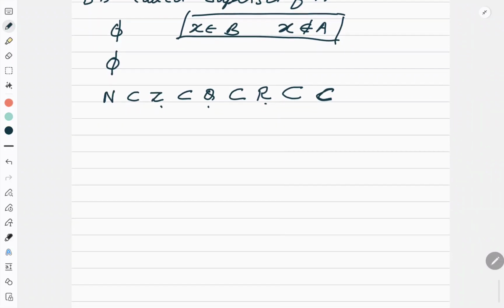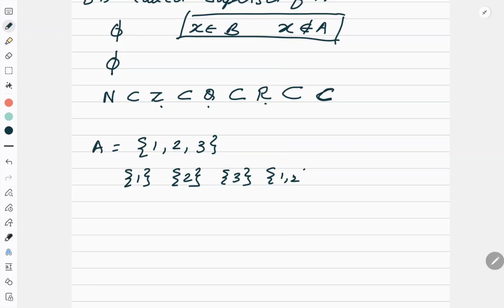Okay. Now suppose you have any set A which is defined as 1, 2 and 3. And if I ask you how many subsets of it you can write, what will be the first subset? 1. Other subset 2. Other subset 3. Other subset 1, 2.